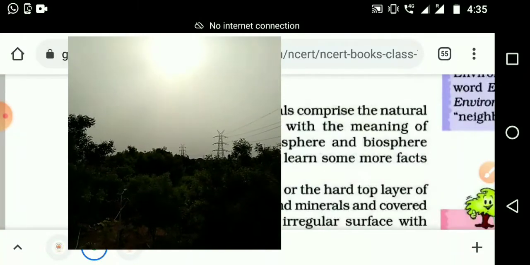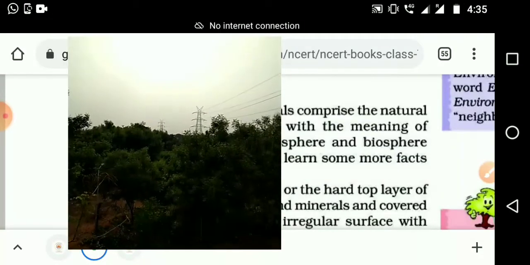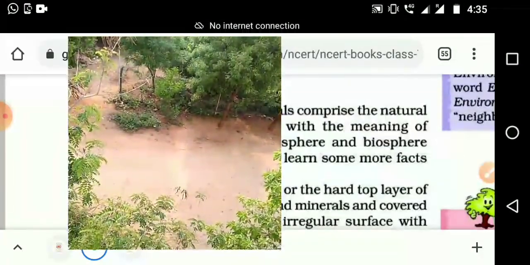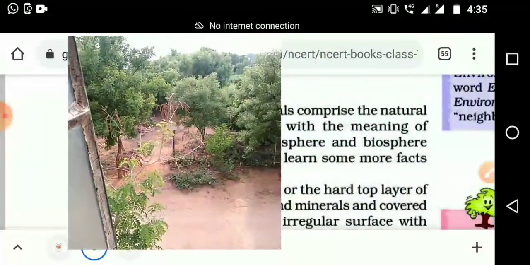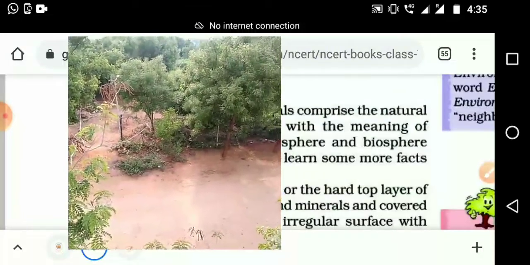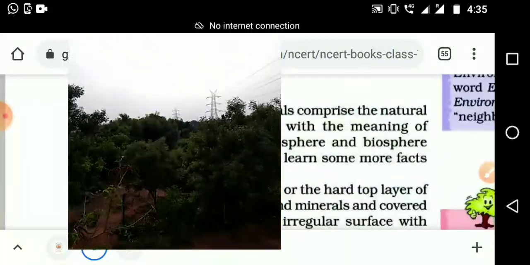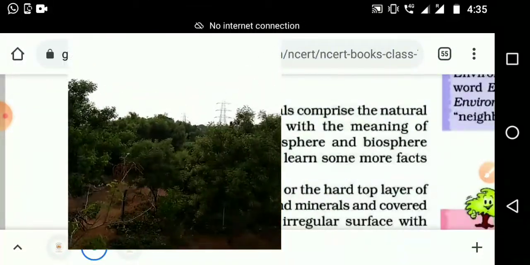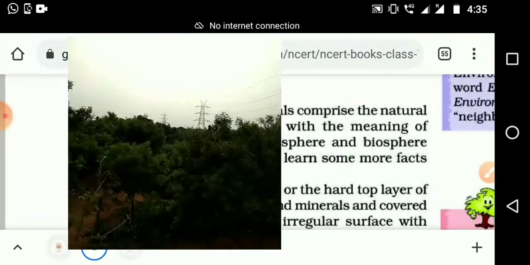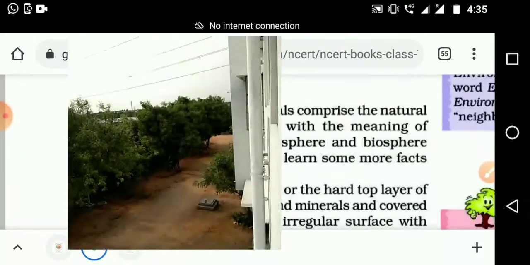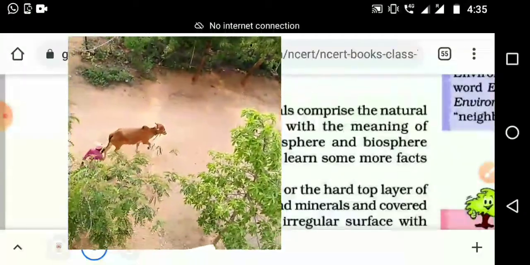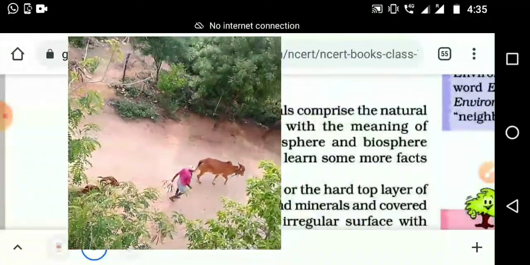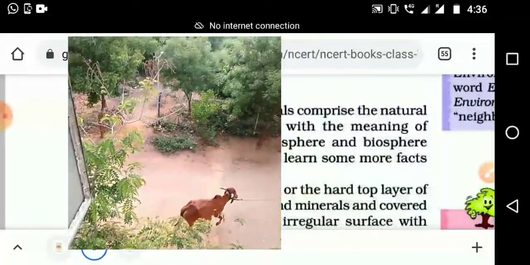Then some electric posts. Then you can see soil. Then some birds moving here and there. If you look a little further up, you can see some buildings, even the cows moving, and the workers working. Many things you can see.